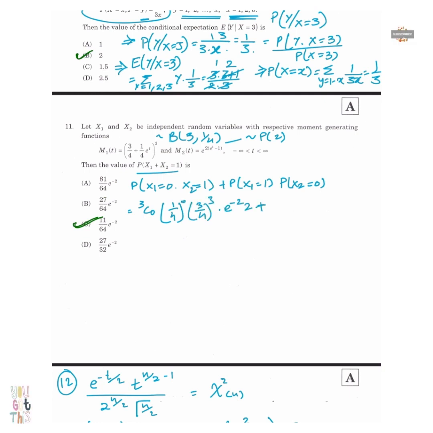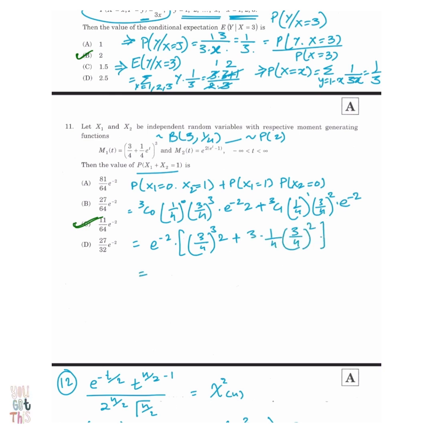Remember, x2 can take value 0, but lambda, the parameter of the Poisson distribution, is not 0. Same goes for the exponential distribution. So if probability x1 plus x2 is equal to 1, meaning that x1 plus x2 is 1, right? So when can this happen? It cannot happen when both x1 and x2 are 0. It cannot happen when both x1 and x2 are 1. So it will happen when either x1 is 0 and x2 is equal to 1, or x1 is 1 and x2 is equal to 0. Remember, x1 and x2 are independent events, so we will simply put in the probabilities.